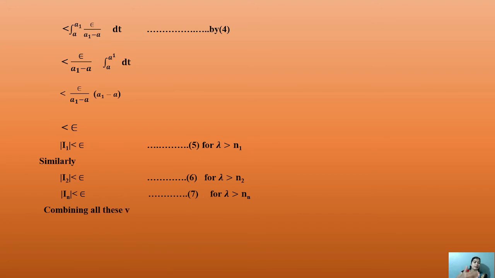Okay, combining all these values in equation 2, because this equation contains all the values I1, I2, I3, ..., In. Combining or putting all these values from equations 5, 6, 7 into equation 2, we take n equals the maximum of n1, n2, n3.